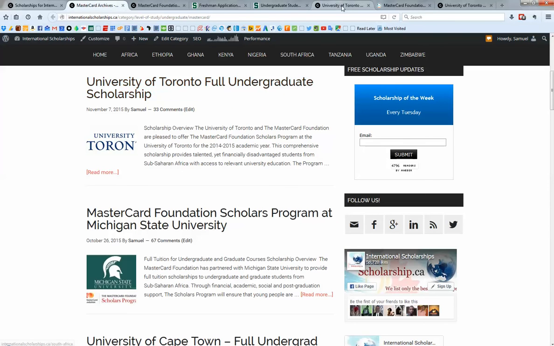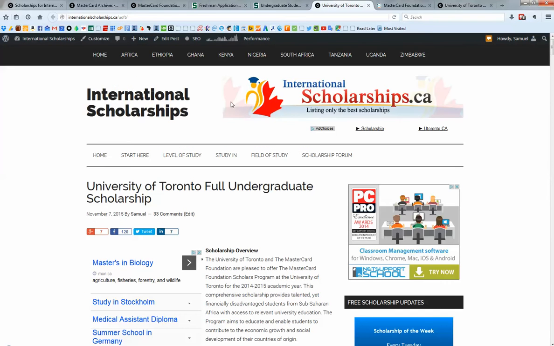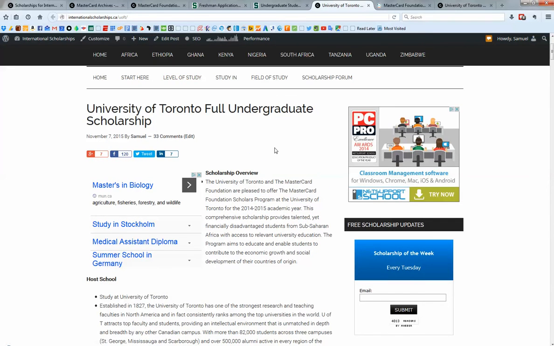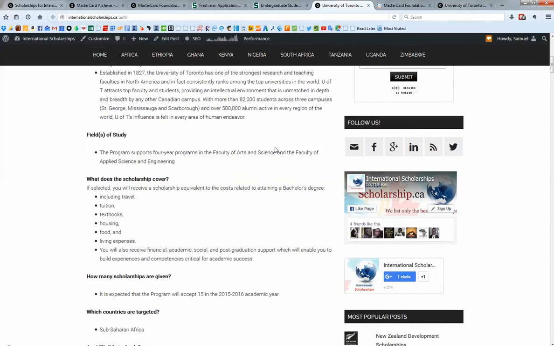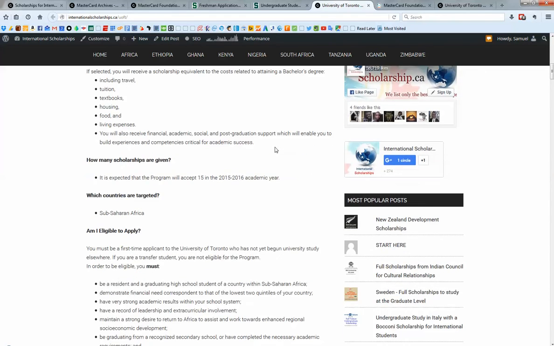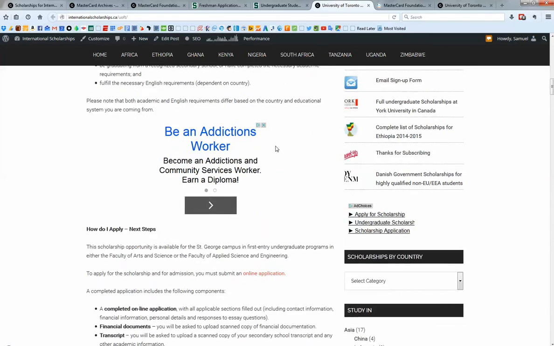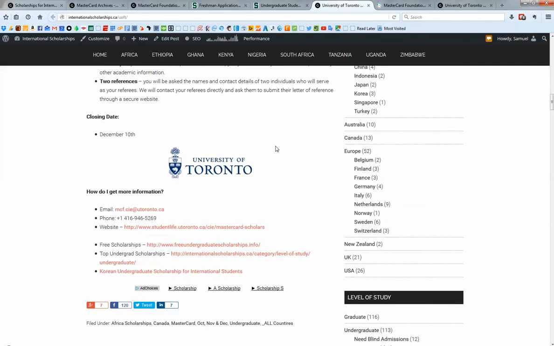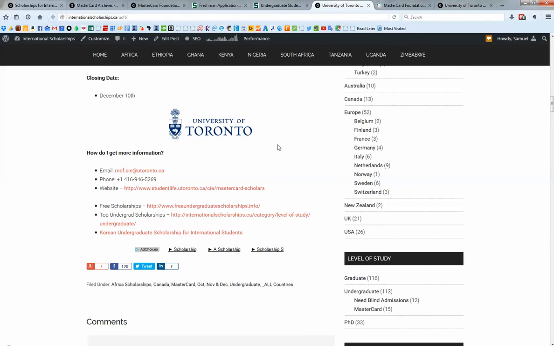Now, if I go back over here to my list of all the different scholarships, now we've got University of Toronto. And if I open that up, then I come to this page here, which again gives me the University of Toronto full undergraduate scholarship application option. And again, you can read all about the scholarship. And you see that as of the making of this video, we've missed the deadline. You have to be there in September.